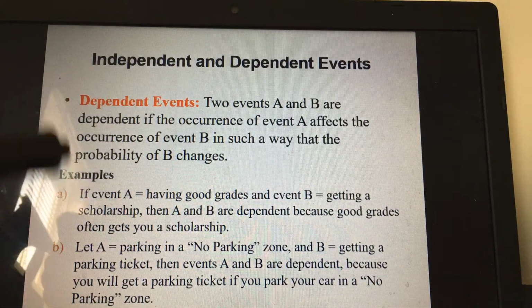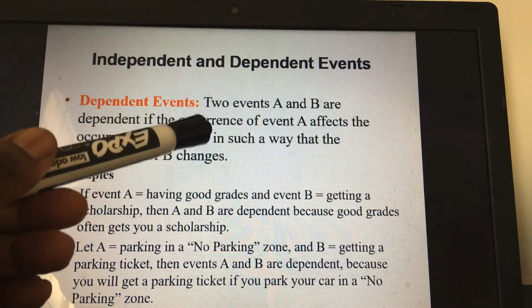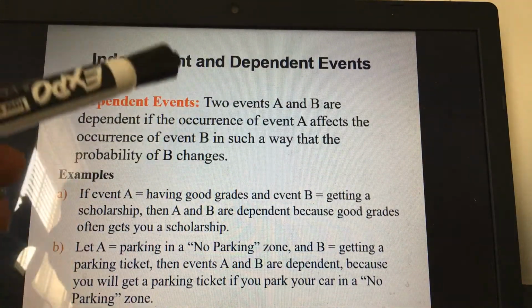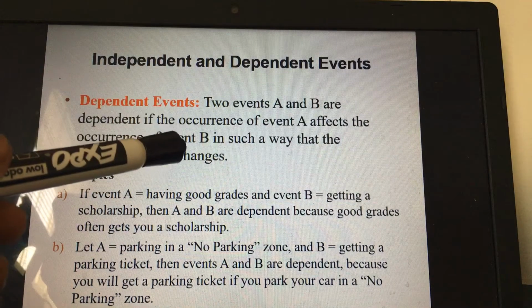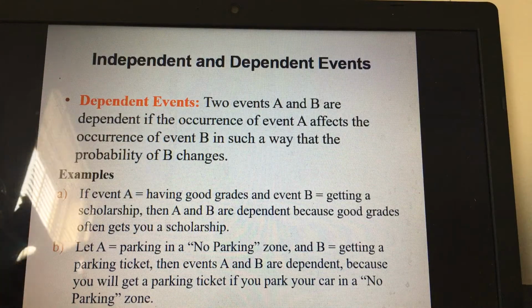Two events are said to be dependent. Let's say that we have two events A and B. They are said to be dependent if the occurrence of event A affects the occurrence of event B in such a way that their probabilities change.